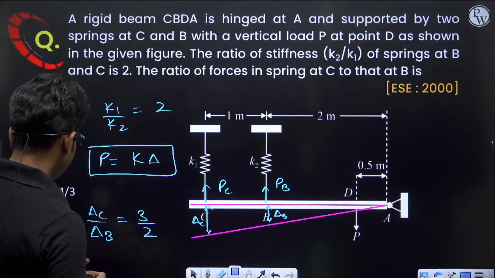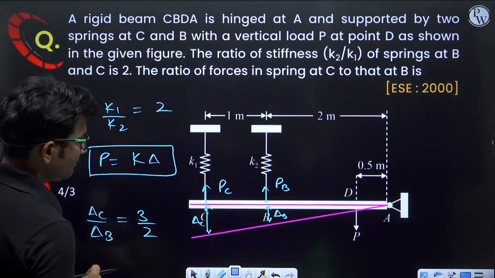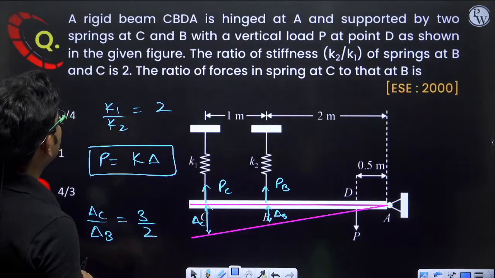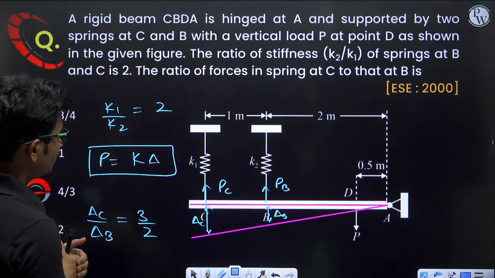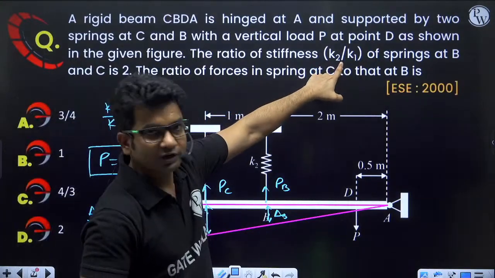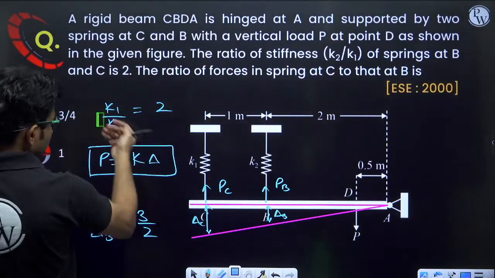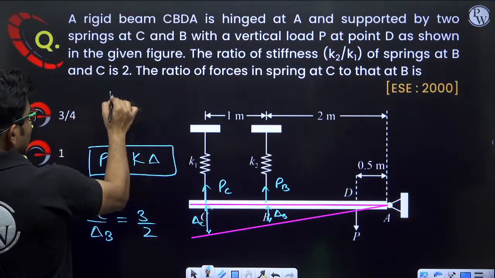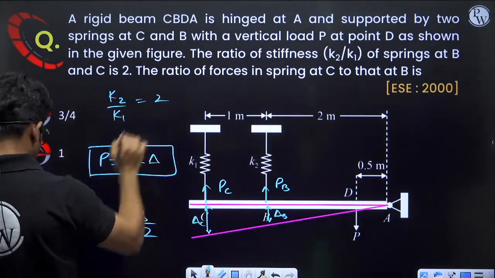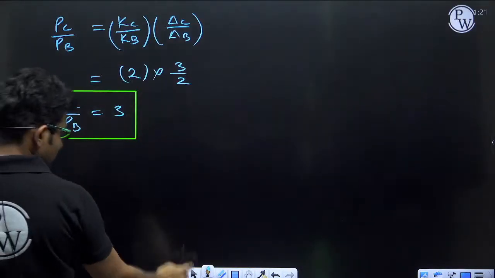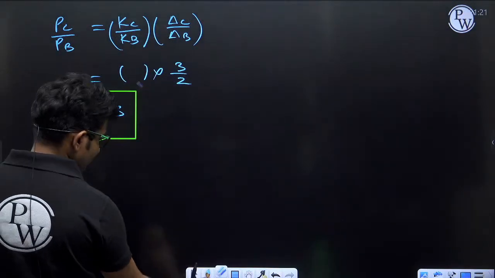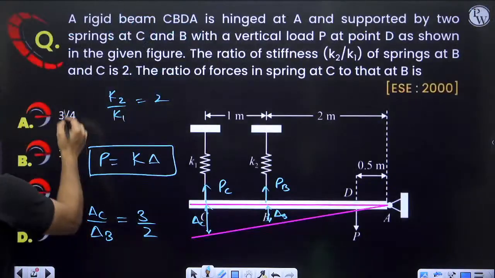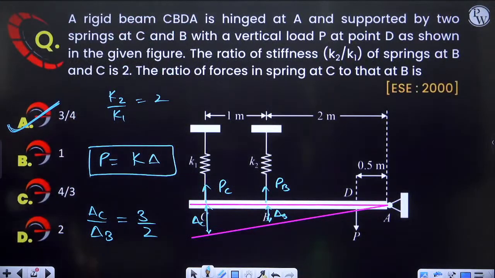Spring C to spring B, delta C upon delta B is 3 by 2, right? That is 3 by 2, and this is given as 2. Stiffness K2 upon K1, sorry, not K1 upon K2, K2 upon K1 is given as 2. That means the ratio we need will be 1 by 2. So it will be 3 by 4. Correct answer will be option A, 3 by 4 is the correct answer.